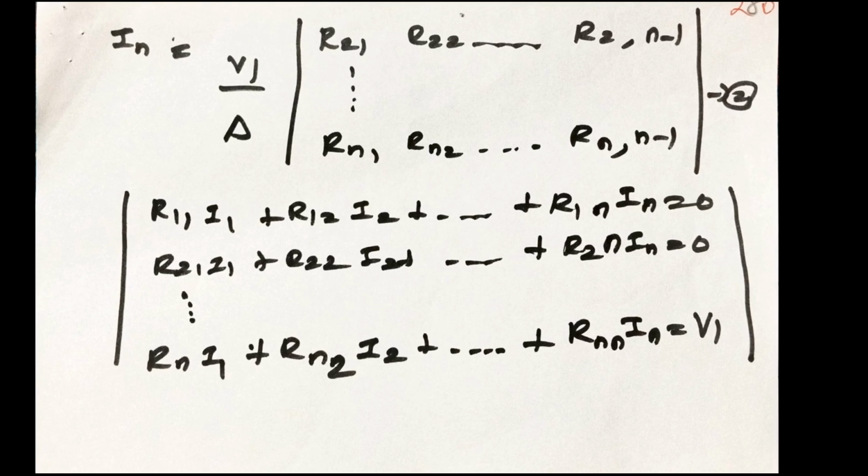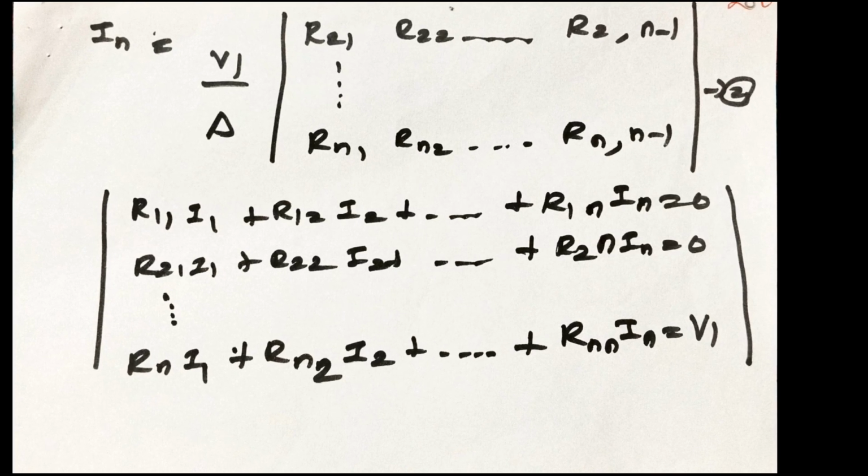In is equal to V1 divided by the determinant value, with the matrix of R and the cofactor terms, and the matrix of Rn1 I1 plus Rn2 I2 plus etc. plus Rnn In is equal to V1, as shown in the notes.